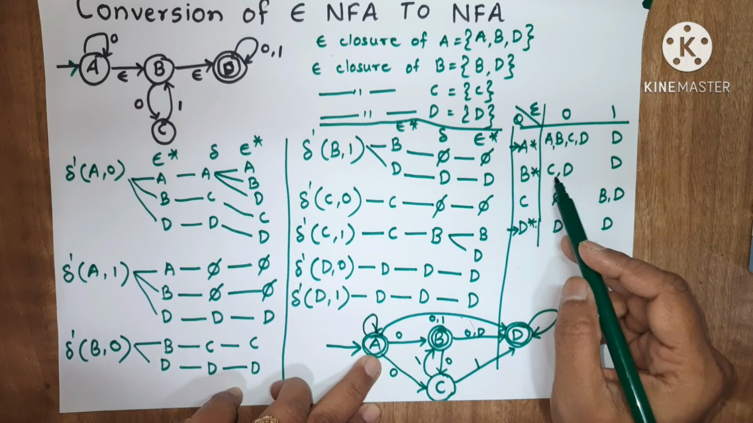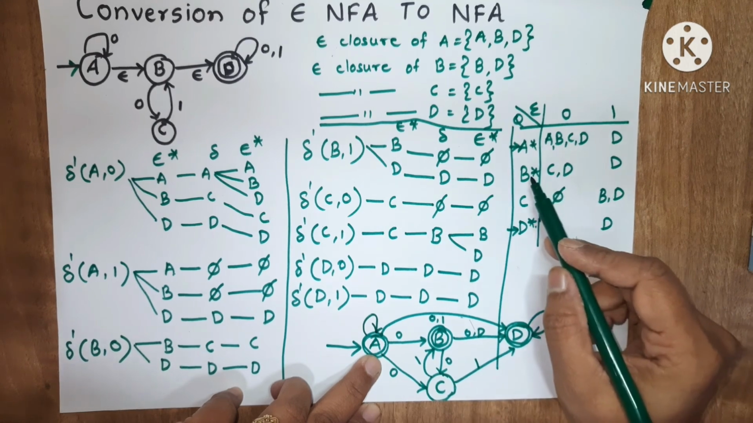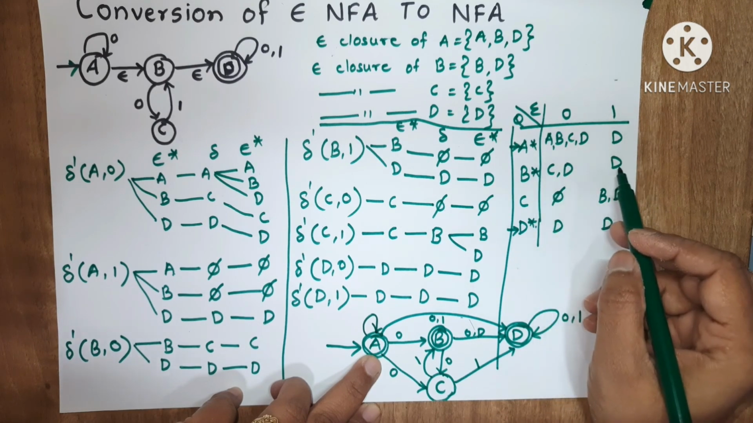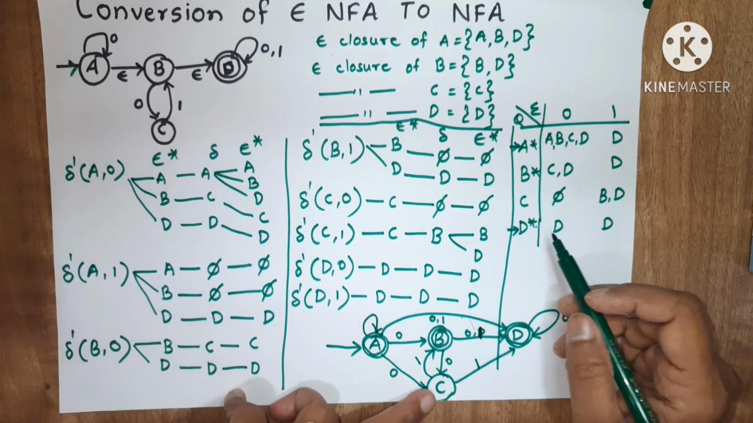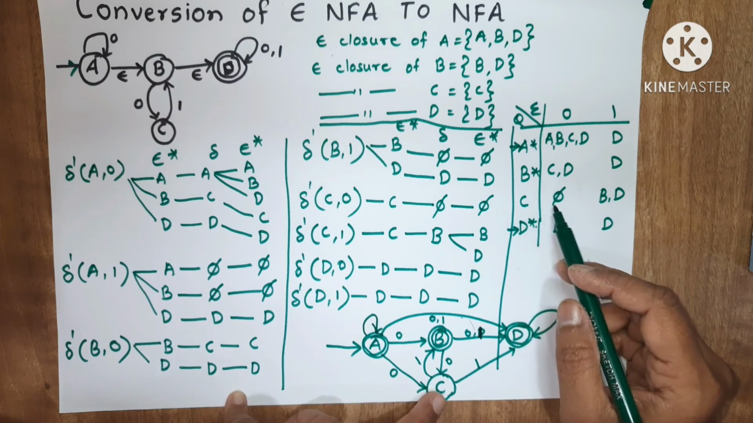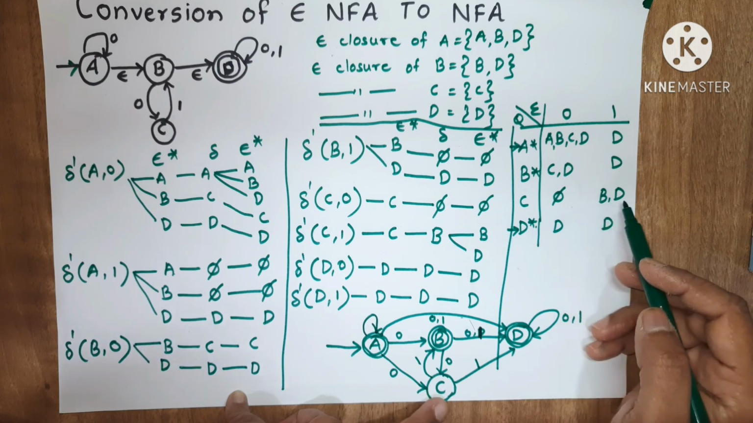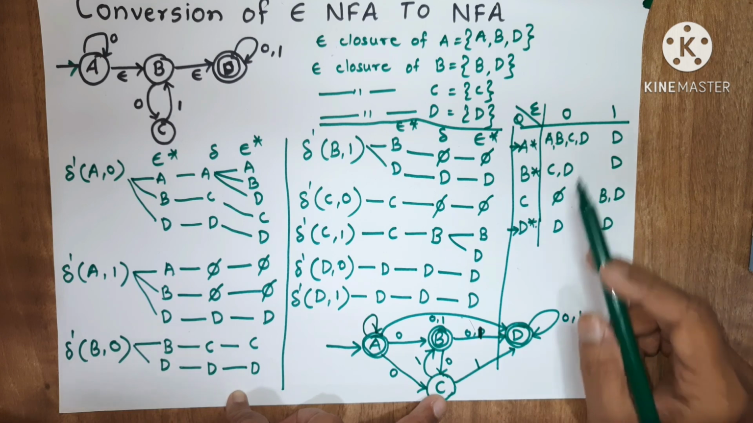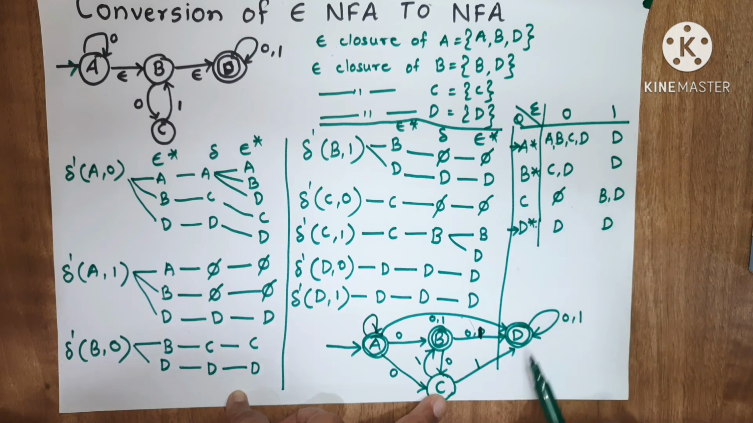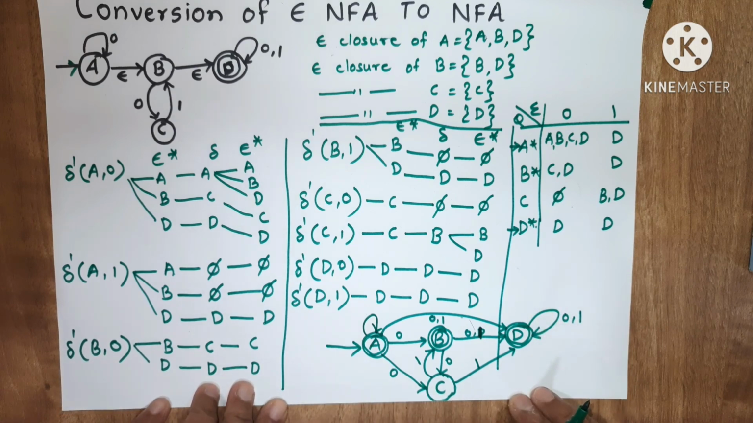B on 0 is going to C and D. From B on 1 it is going to D. From C there is no transition for 0, so phi, and for 1 from C it is going to B and D. And for D, on 0 and 1 it remains in the same state. So this is the state transition diagram for this particular NFA.